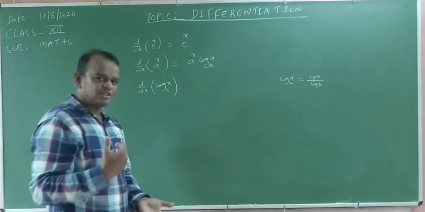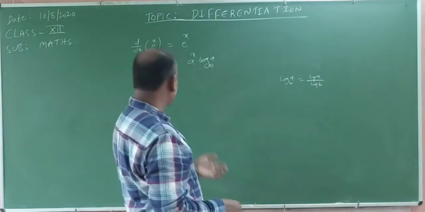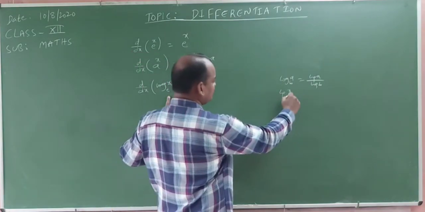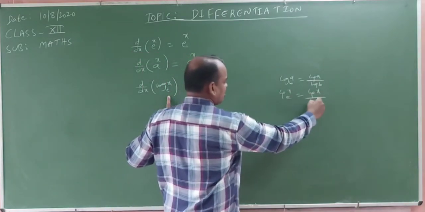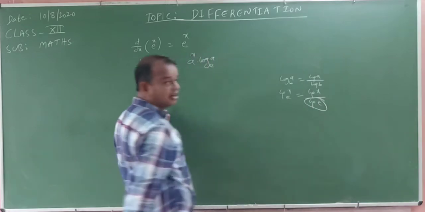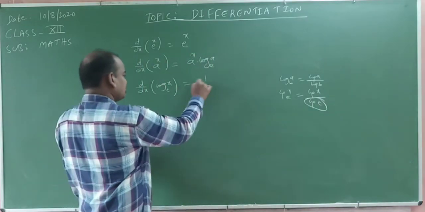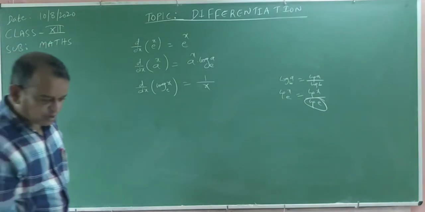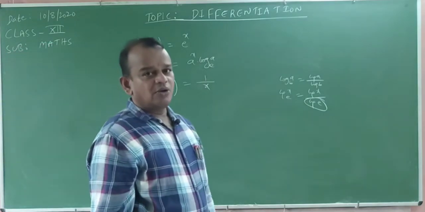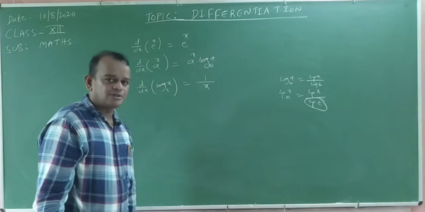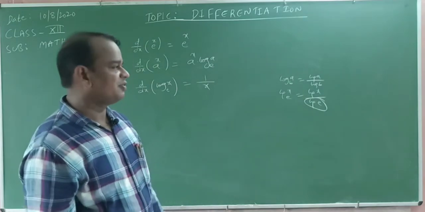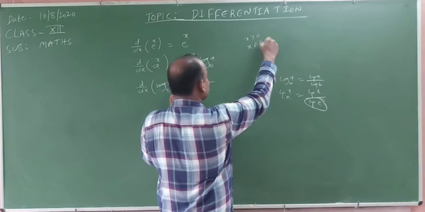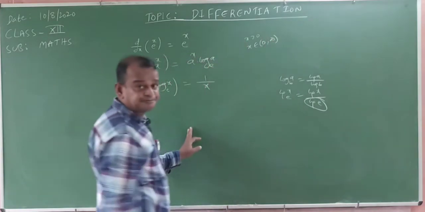When the logarithm value and the base value are the same, that value is equal to 1. That's why log x base e means log x by log e, and this value is 1. Now the derivative of log x is 1 by x, where x is always positive, meaning x belongs to 0 to infinity. x can't take negative values, because the domain of log x is x greater than 0.